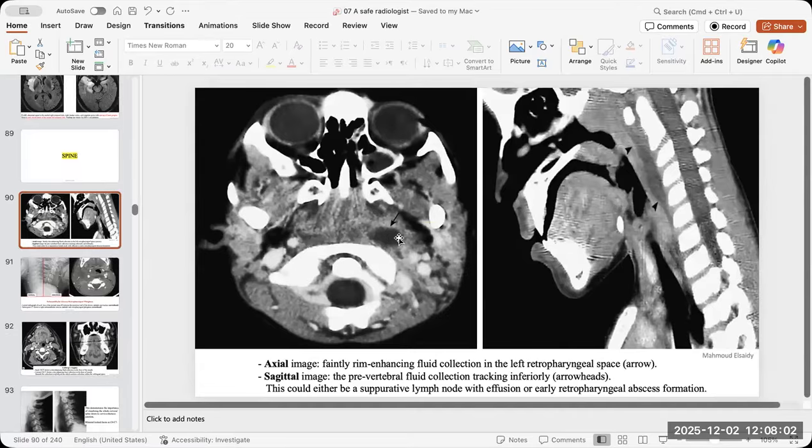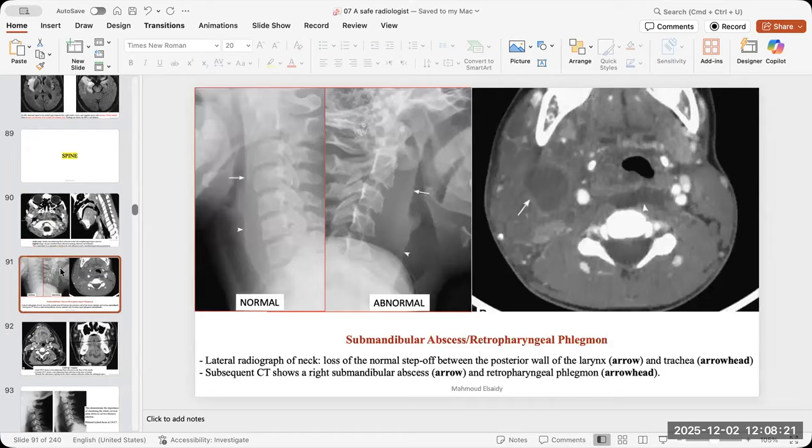For spine, what could be emergencies for spine? The most important and common thing is the prevertebral abscess. And always don't forget the vessel. And what is the cause? Maybe there is a foreign body here. There is a discitis osteomyelitis here. So always search for the cause and the expected complication, and how it affects the airway.